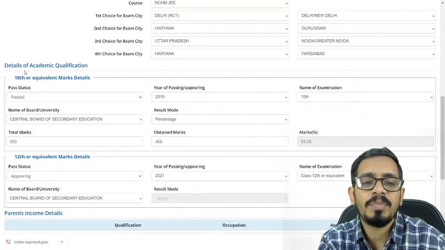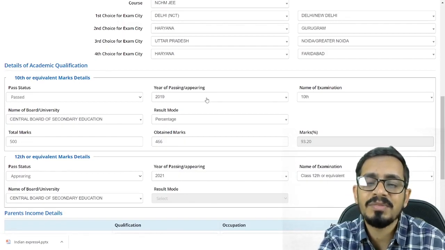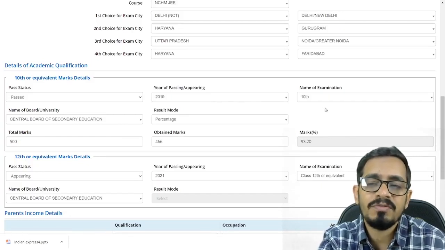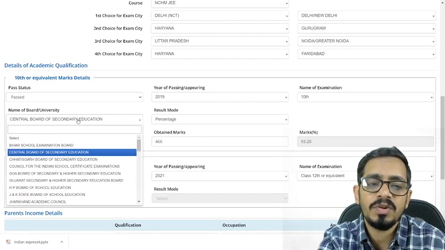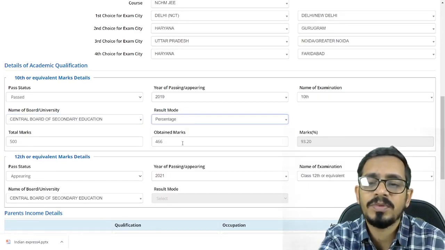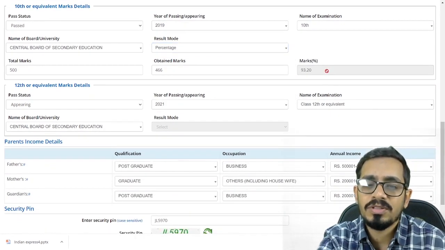Now here we will have to punch in the academic information. If you can see, 10th information is required. I have mentioned passed here. We'll have year of passing, most probably it will be 2019 for all the students who are appearing for the entrance exam these days, for 2021. Name of the examination, 10th, your board, whichever board you have been in, that is CBSE board, I've already selected, percentage or CBSE. You punch in the maximum marks and the marks obtained, and the percentage will automatically be selected there.